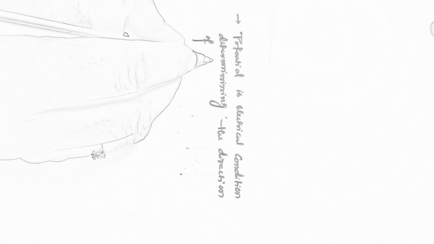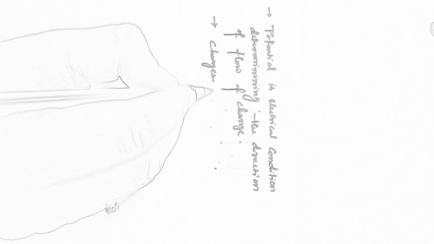That means we can conclude that the first one: potential is the electrical condition determining the direction of flow of charge.